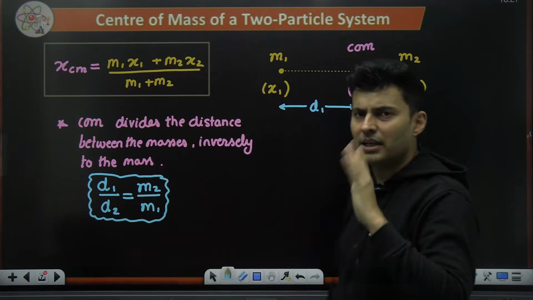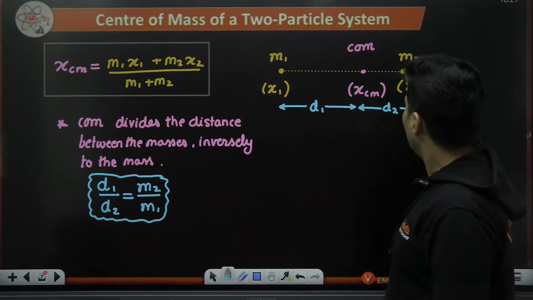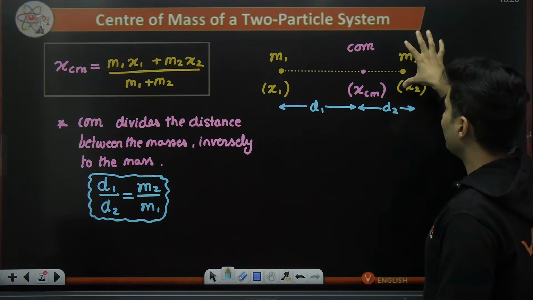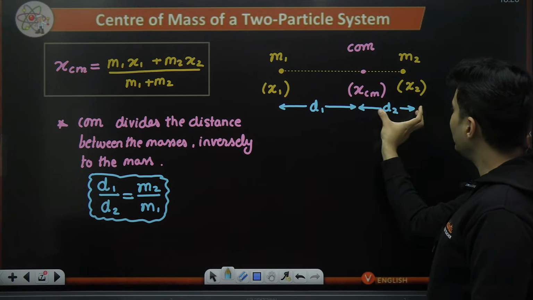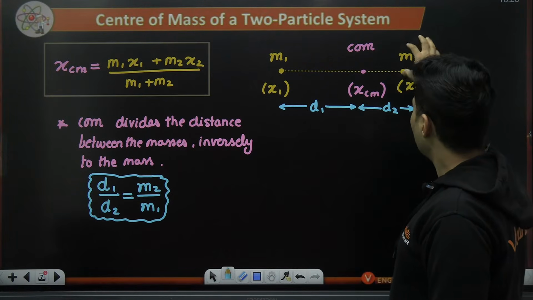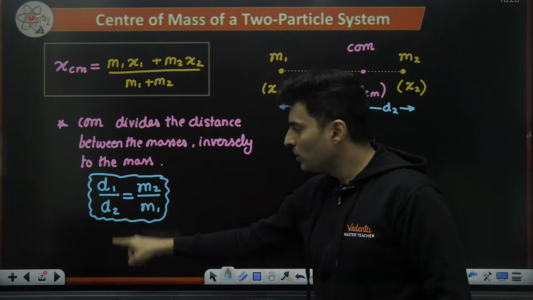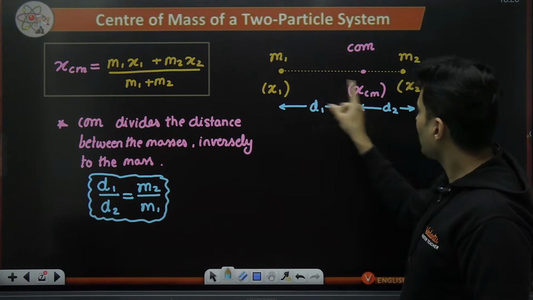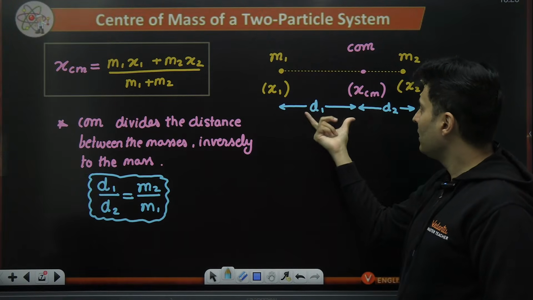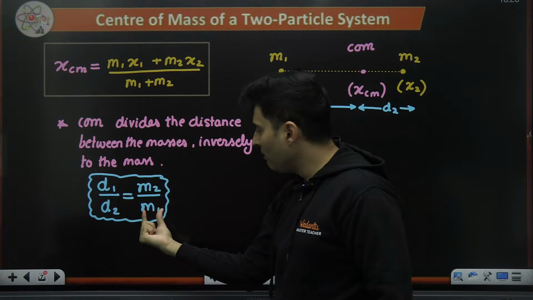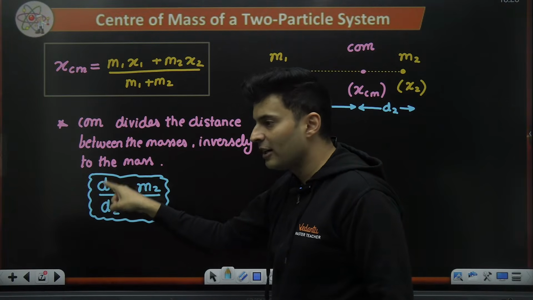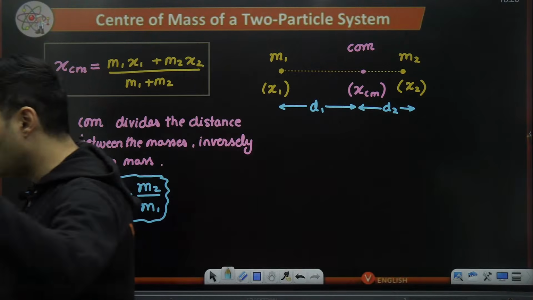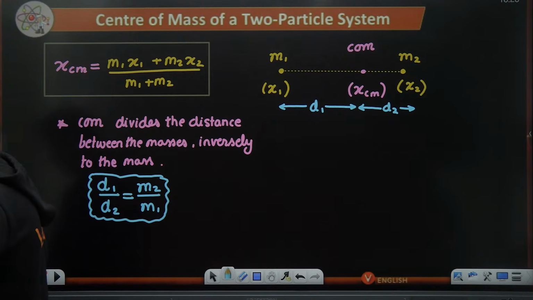What does this really mean? Think. See, if mass number 2 is more, the center of mass will be closer to M2. If this is heavier, this will shift here. So D2 will reduce. Makes sense. So if M2 is higher, D2 will reduce, inversely related. If M1 is becoming big, this center of mass will come closer here, D1 will reduce. So again, inversely related. Getting my point now? Everybody clear about this? This is very, very important.